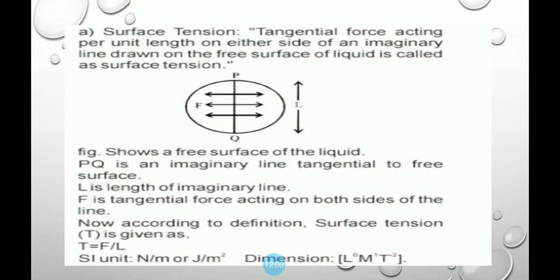And by using that formula, the SI unit is Newton per meter, and the dimensions are Newton per meter or Joule per meter squared, which is also given here. Remember that the dimensions are L^0 M^1 T^-2.